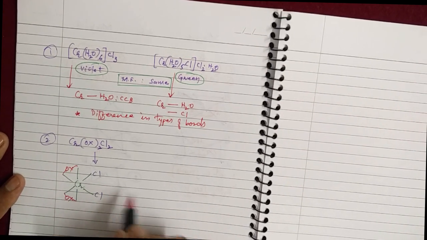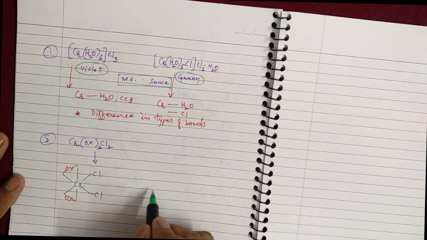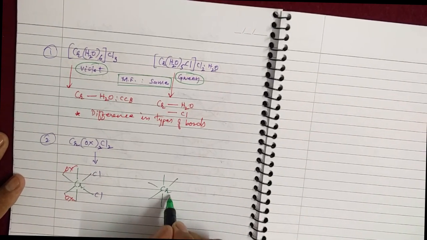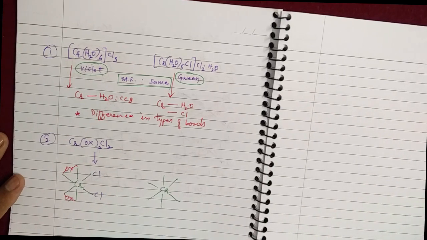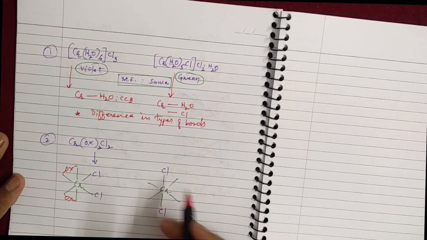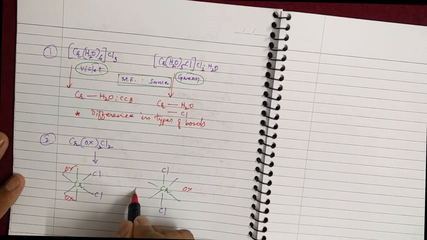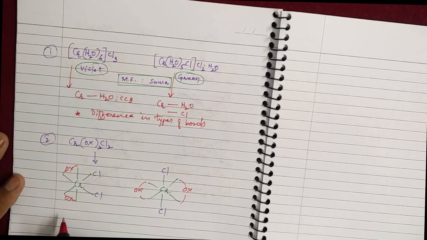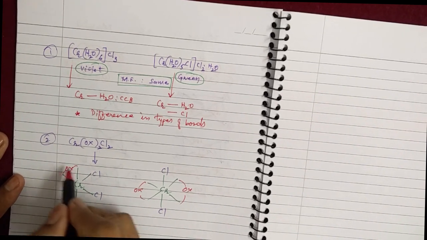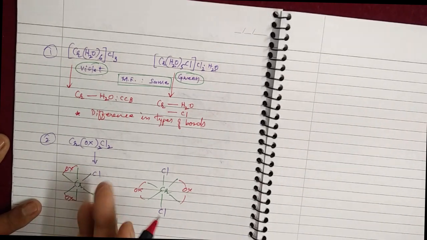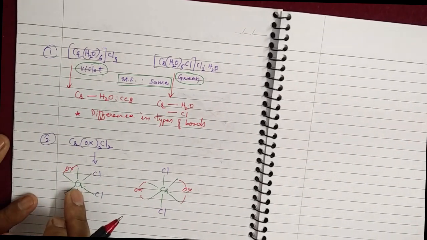This can also be written as Cr, octahedral structure, and this can be Cl, and these can be oxalates. Here these oxalates are on the same side of the Cr.